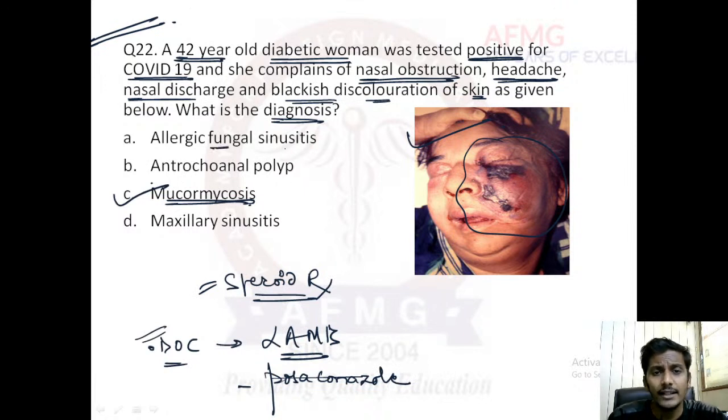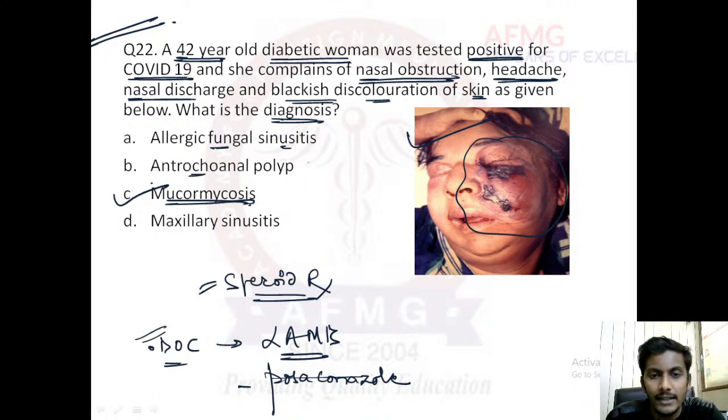Allergic fungal sinusitis can also present with the same features, but no blackish discoloration of skin would be seen usually. There would be involvement of the sinuses, nasal blockage, nasal discharge, everything. Headache can be there, but no blackish discoloration as such.